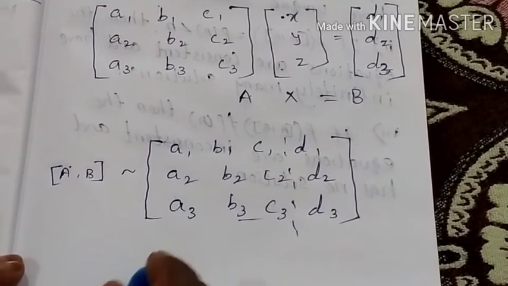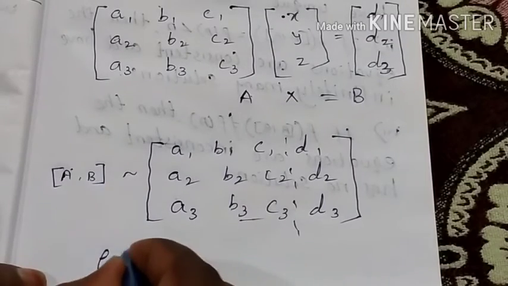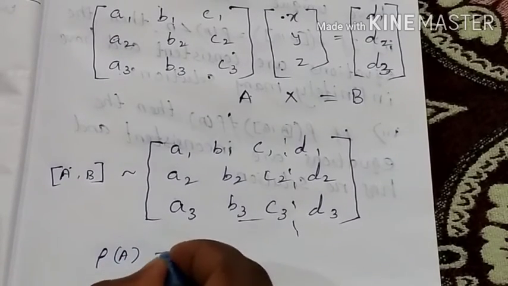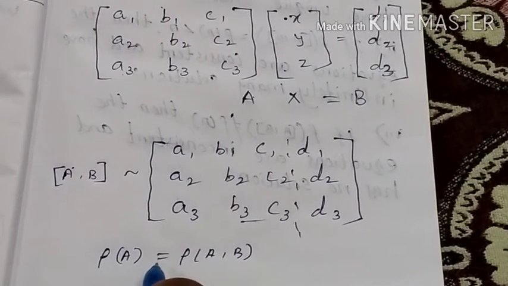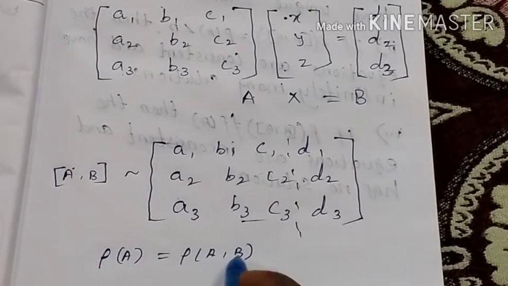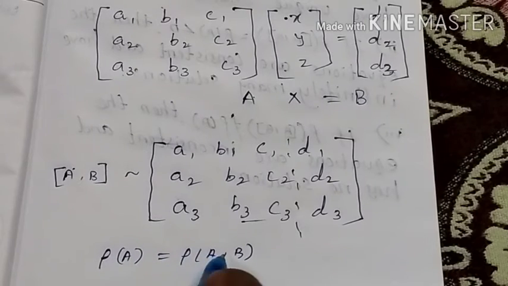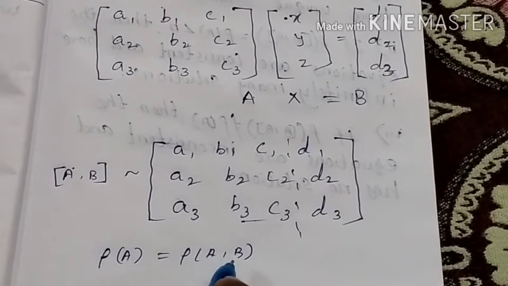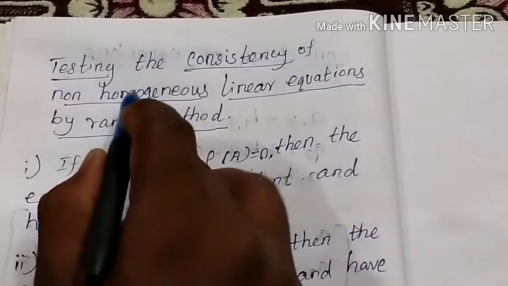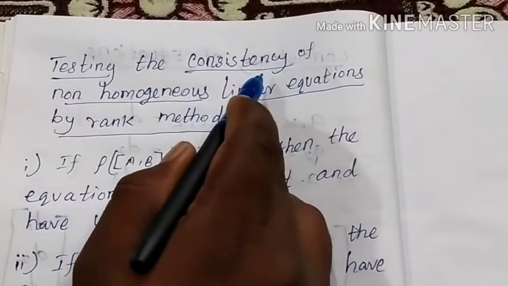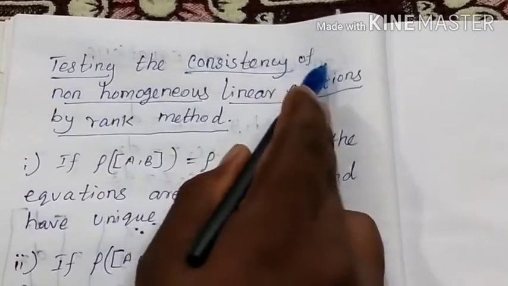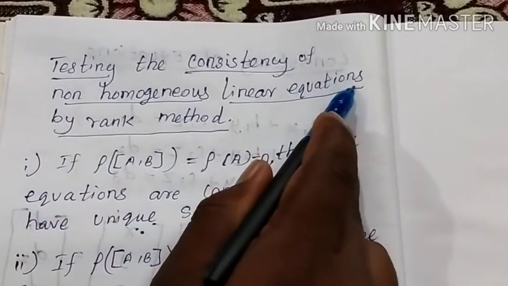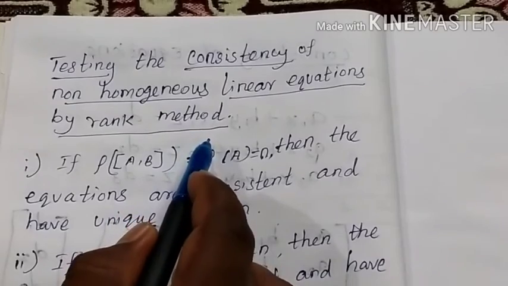So rank of A and rank of (A, b): if they are equal, then the equations are consistent. How to test the consistency? So this is the next one. Testing the consistency of non-homogeneous linear equations by the rank method. This is the rank method.